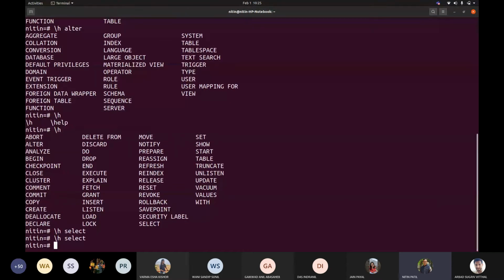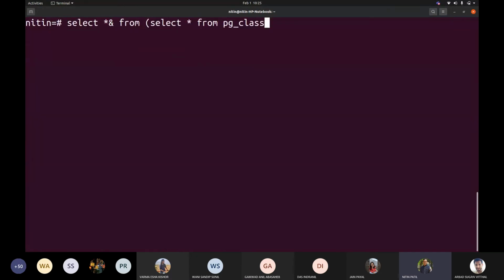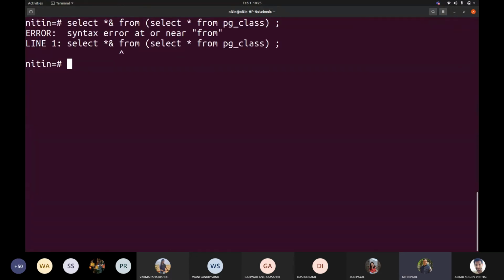Correct. For example, if I write select star from PG class.